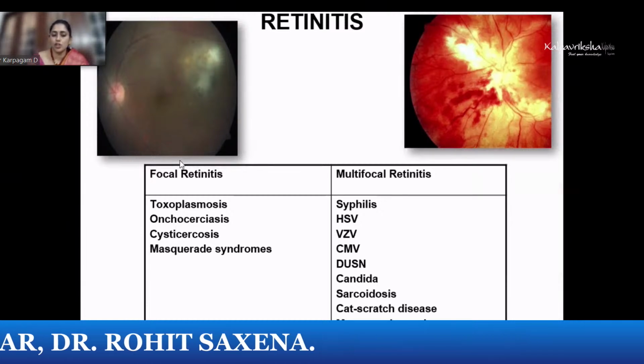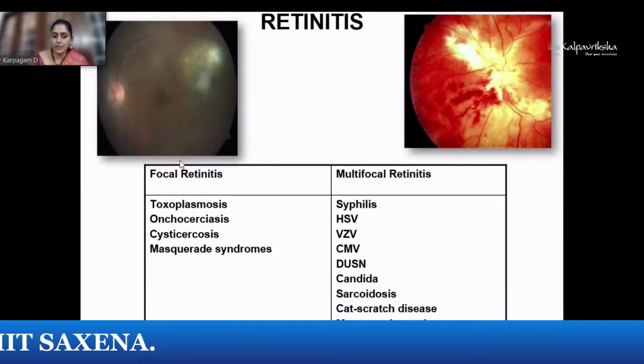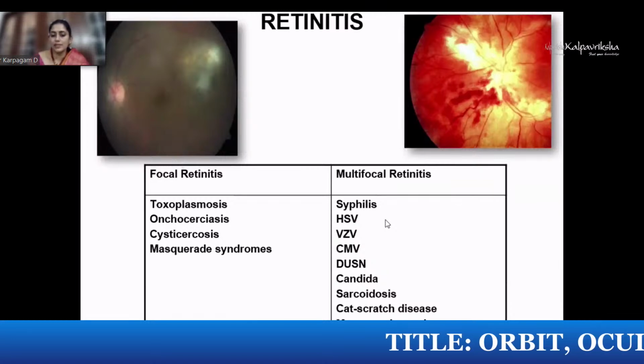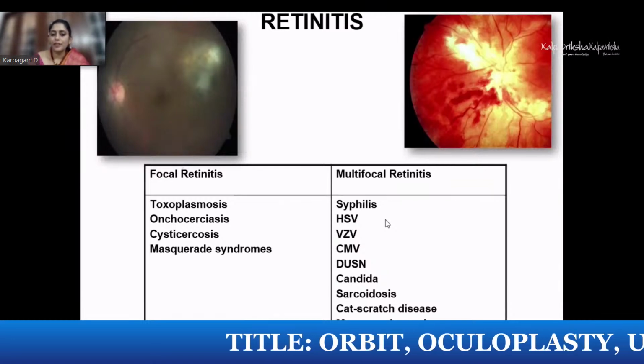Again, retinitis can also be further classified based on whether it's going to be focal or multifocal. Focal lesions in toxo, cysticercus, and masquerades more commonly here in our country. And if it's going to be multifocal retinitis, you have to think of all the viral etiologies, basically the HSV, HZV, VZV, and CMV, followed by the other diseases.